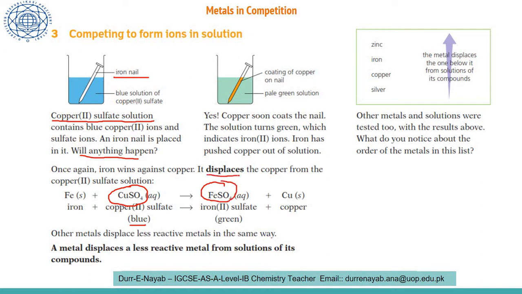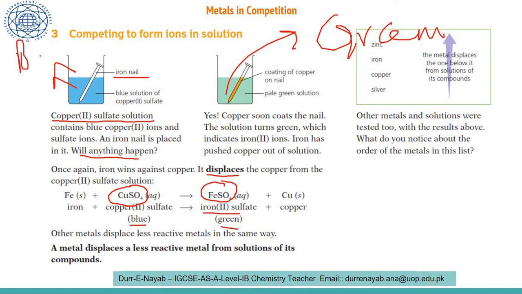You can say it displaces. In this displacement reaction, copper moved to the iron nail and the iron moves to the sulfate solution. Iron sulfate is basically green in color. Now the solution is going to be green in color. It was first blue in color, but now it is green in color.